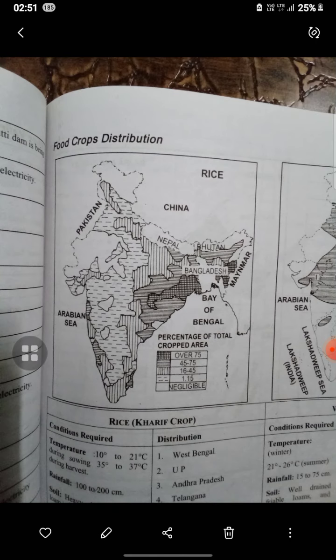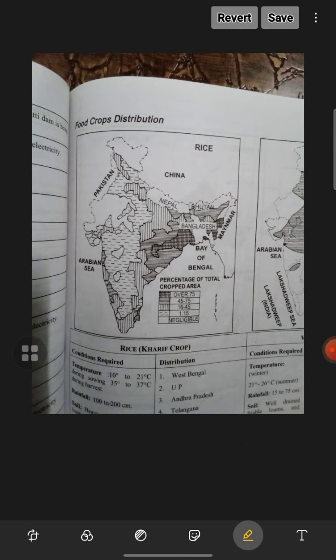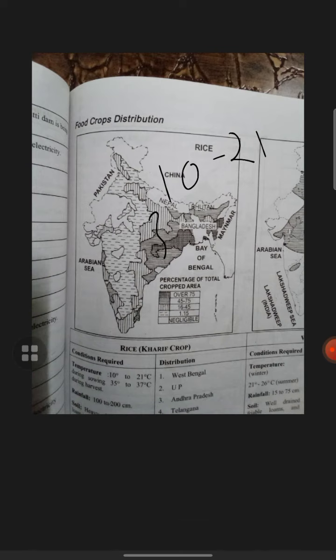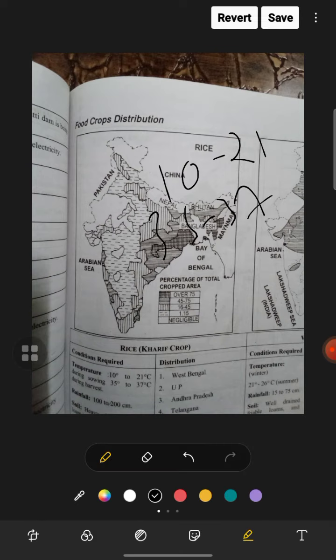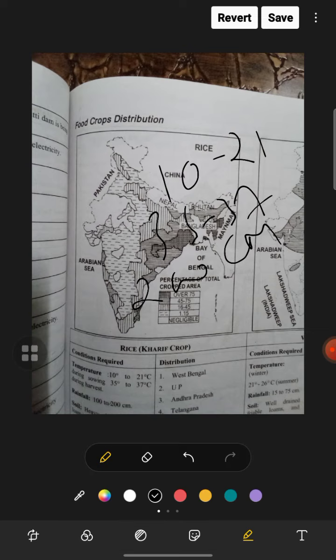Rice cultivation, as we all know, rice is a kharif crop. And rice requires the temperature as given here. It's very simple to learn this graph. Temperature is 10 to 21. During sowing, there should be 35 to 37, and rainfall is 200 centimeter. Heavy clay and clay loamy soil is best suited.